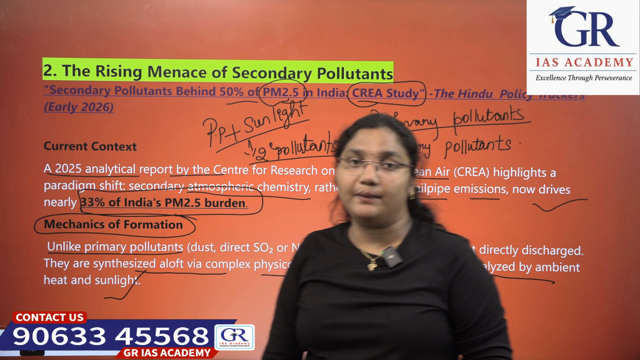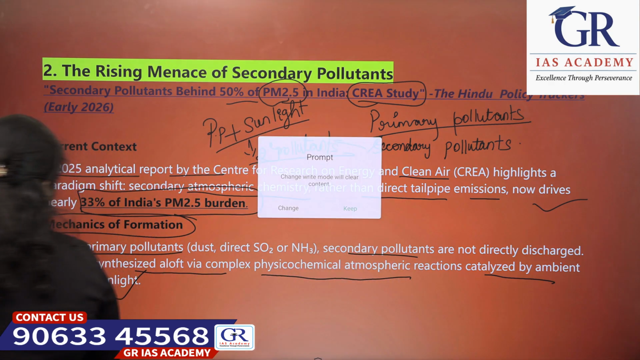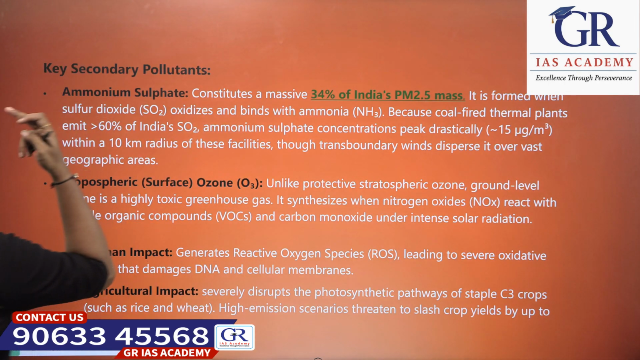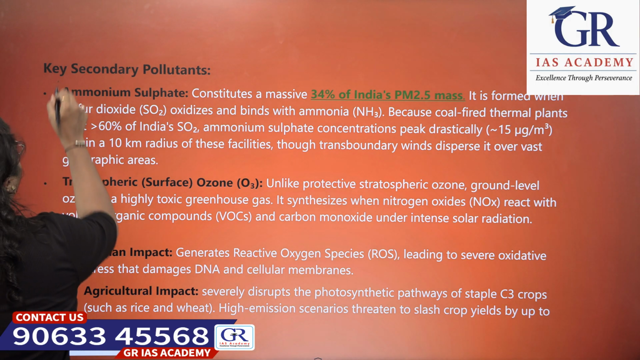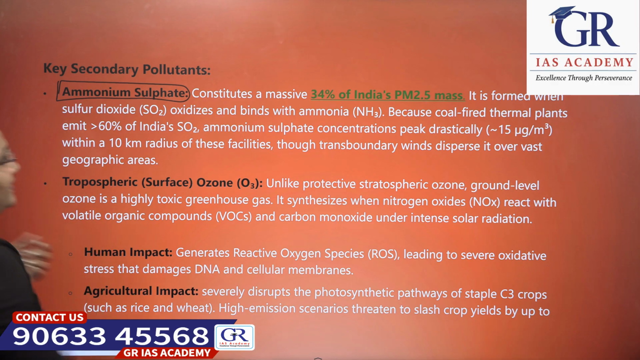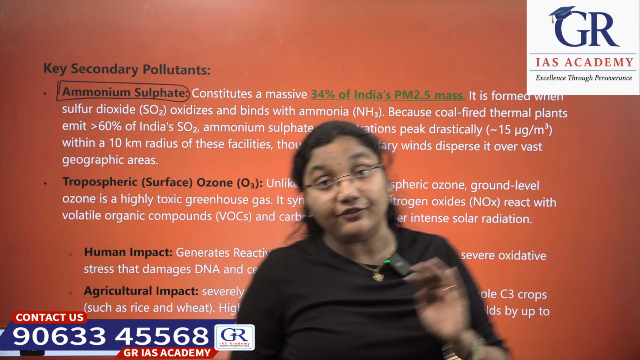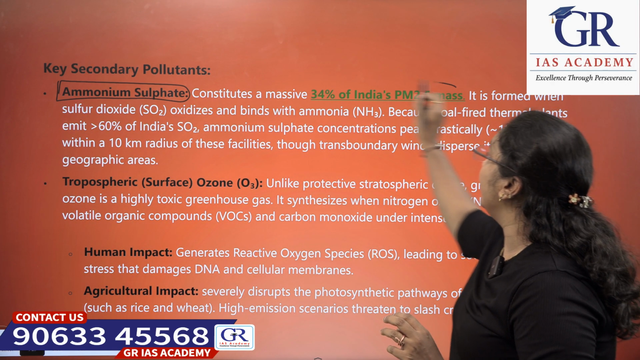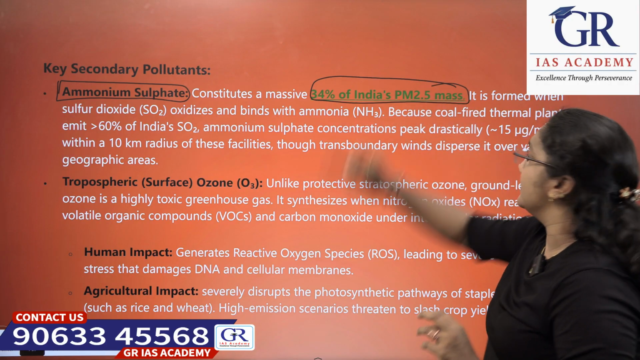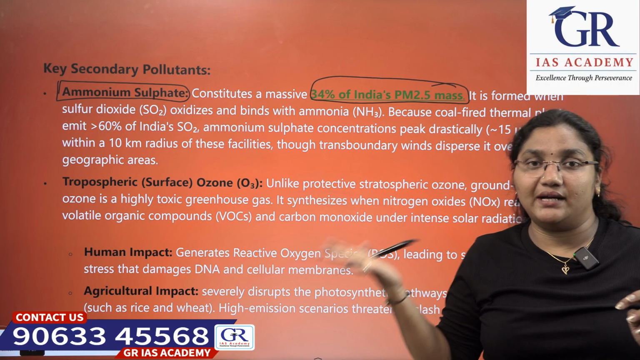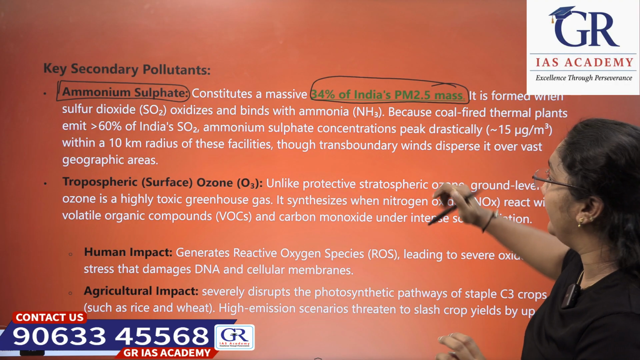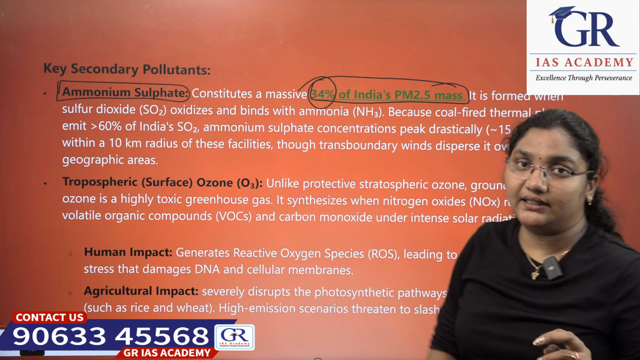This is how the secondary pollutants are produced. This is the mechanism of secondary pollutants. Now, let us see a few key secondary pollutants. What are they? The first one is ammonium sulfate, which constitutes 34% of India's PM 2.5 mass.